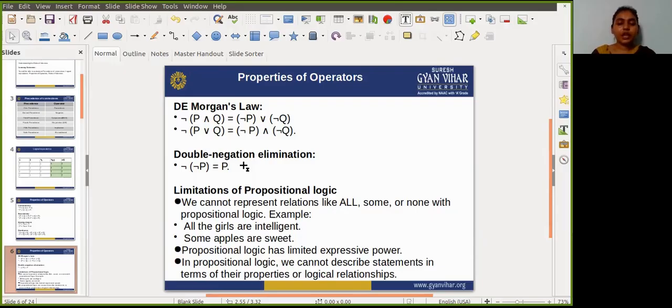Next limitation is that propositional logic has a limited expressive power. And another limitation is that in propositional logic we cannot describe statements in terms of their properties or logical relationships.